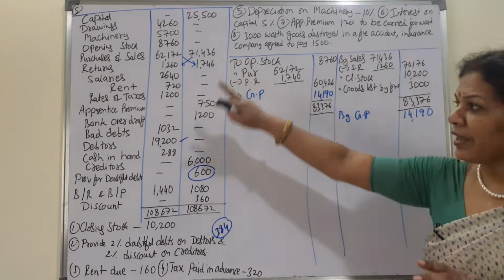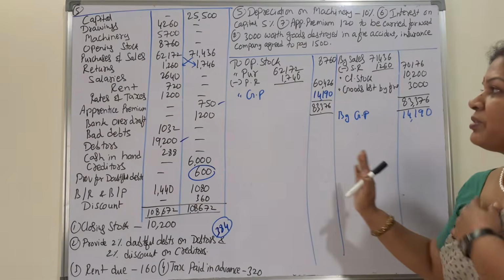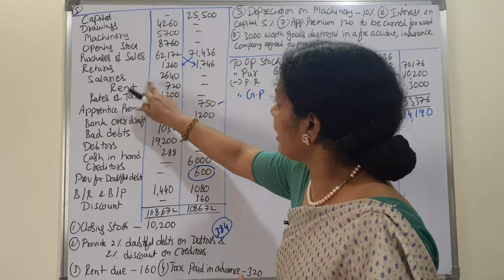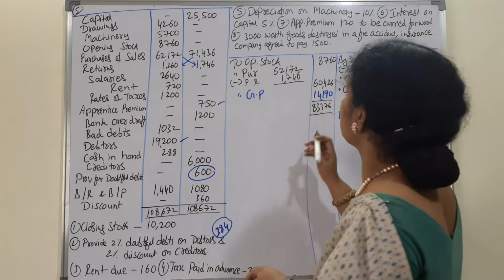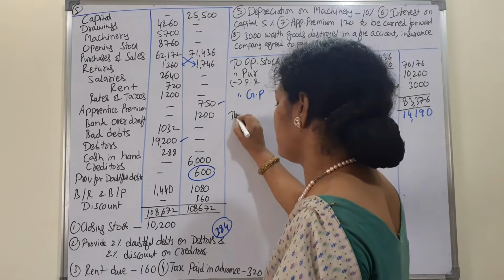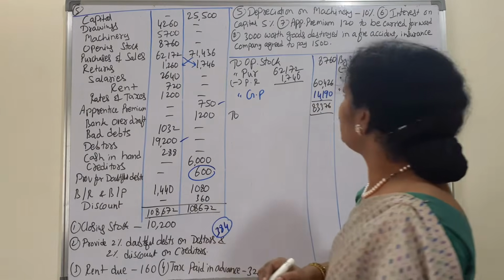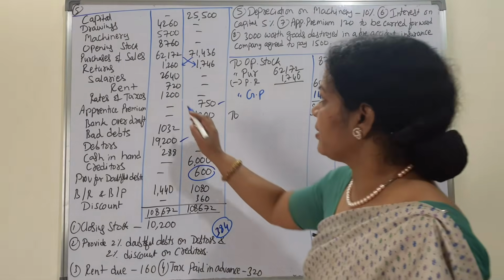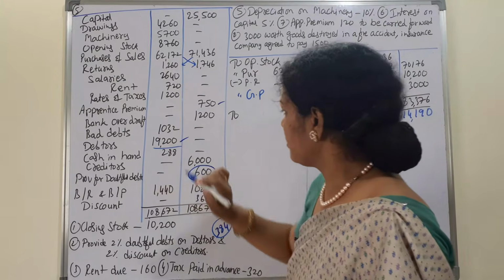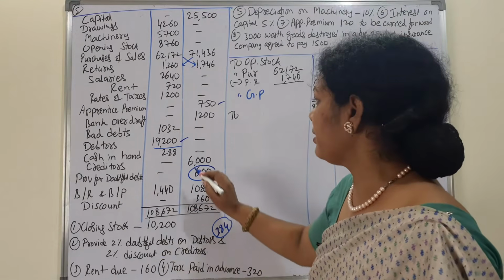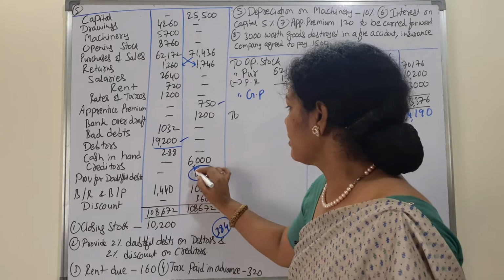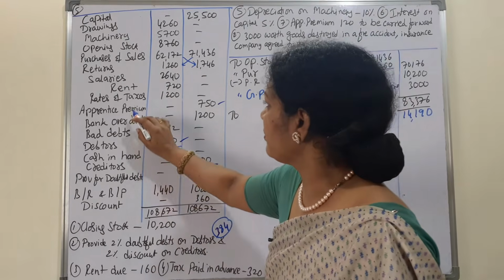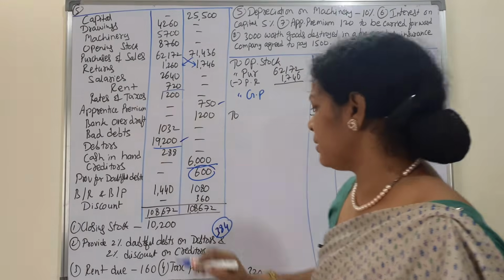We'll see indirect expenses and also incomes, anything is there. Salaries are 2640. First we need to identify what the adjustments are. Doubtful debts, debtors adjustment is there, so we'll put a tick mark, and also creditors adjustment. Next rent due, rent, it's here, adjustment.